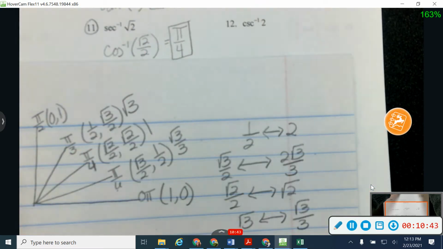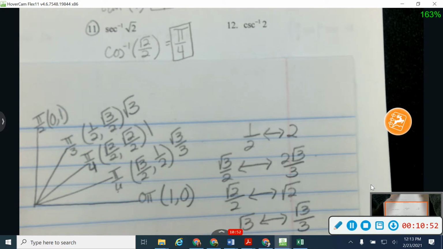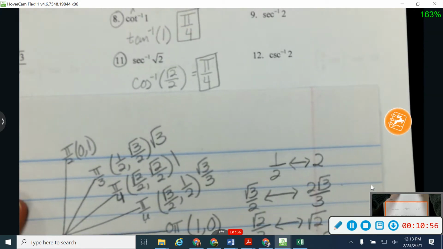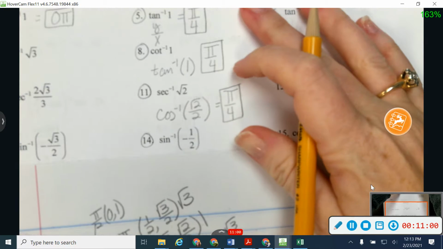These are angles. You do not need to flip them upside down. We don't ever flip an angle upside down, so you don't need to make it 4 over pi. Leave it pi over 4. Any questions on our positive reciprocals? Okay, let's keep moving down.